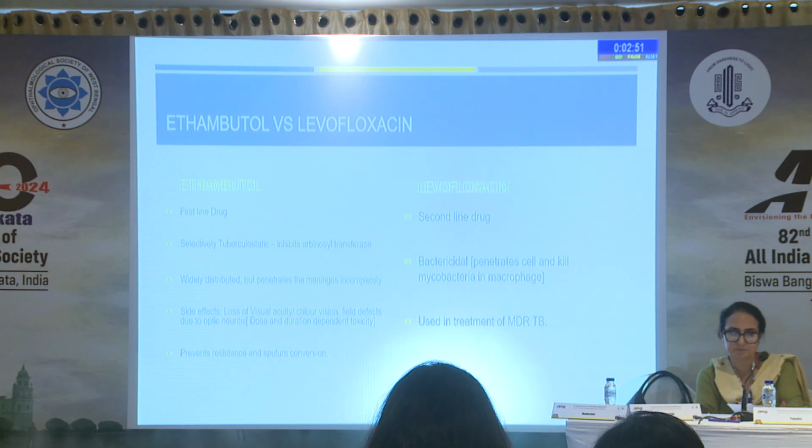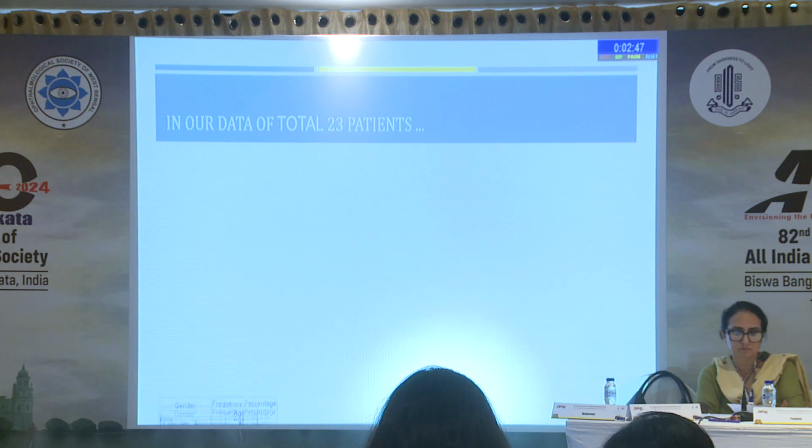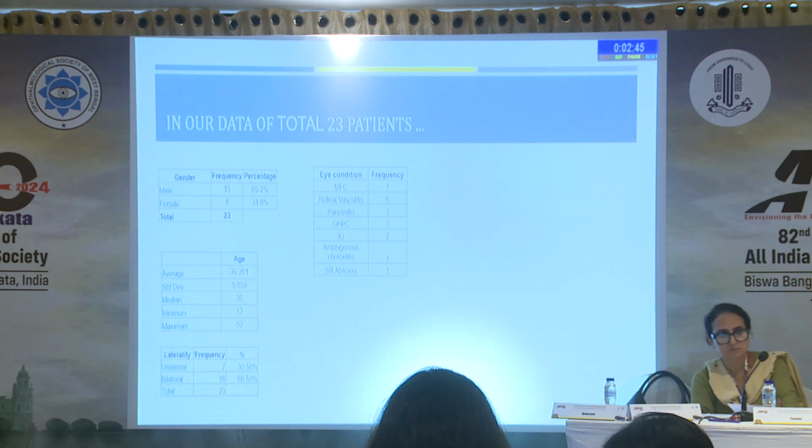Whereas in ethambutol, the advantage is it prevents resistance and sputum conversion. In our study, we had data of 23 patients, predominantly male.